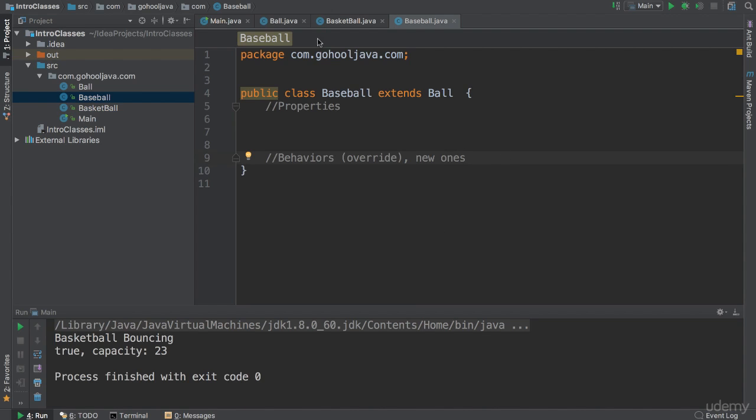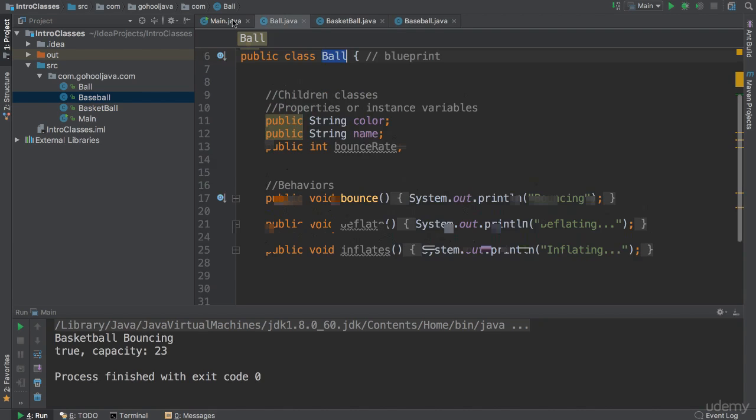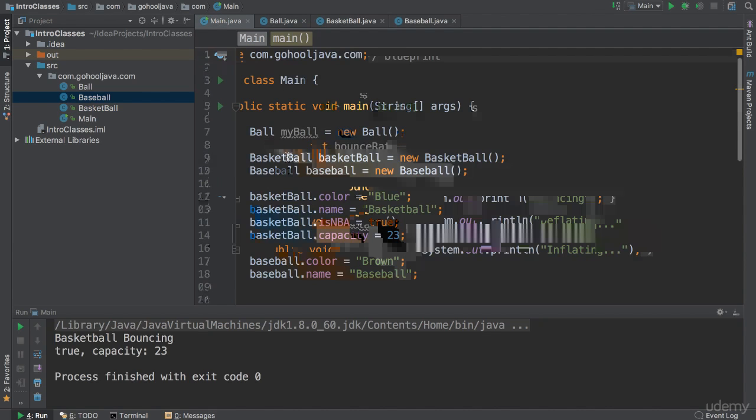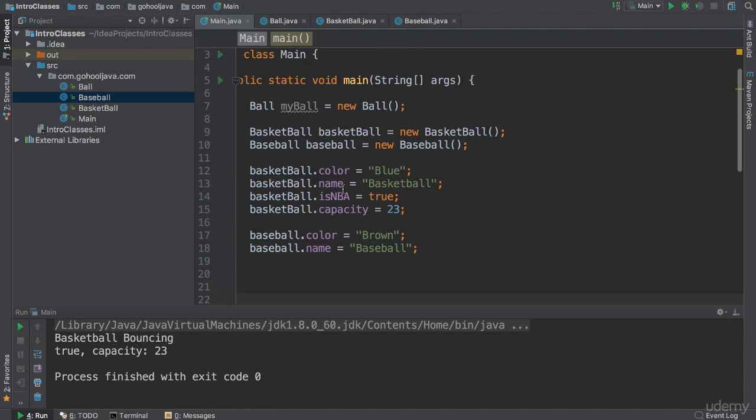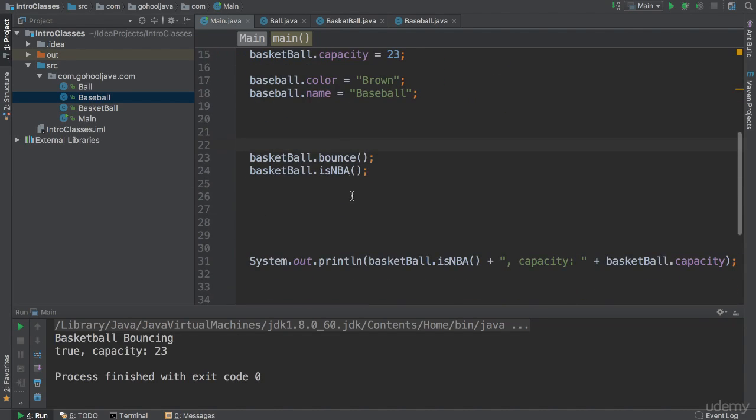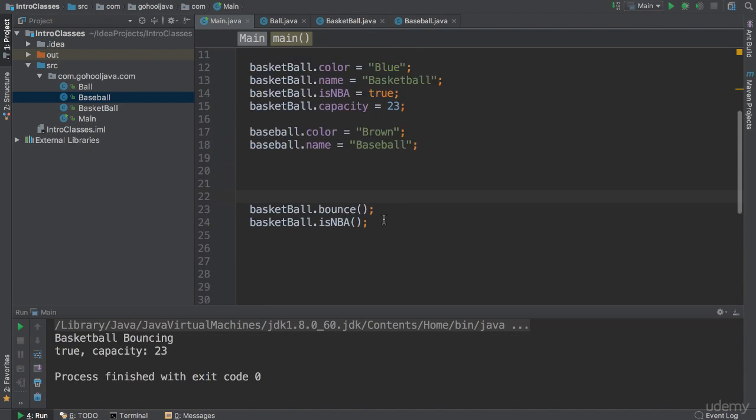Once you do that, go back again to our main class, instantiate a new baseball object, add a few properties there, and go ahead and display them just like what we did here.